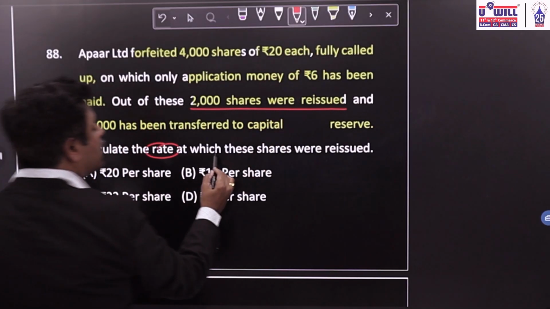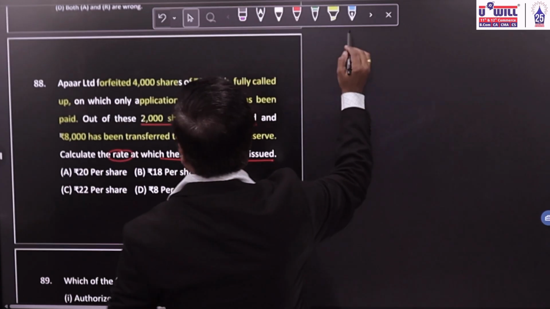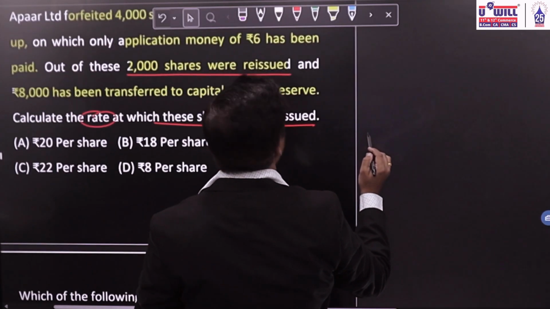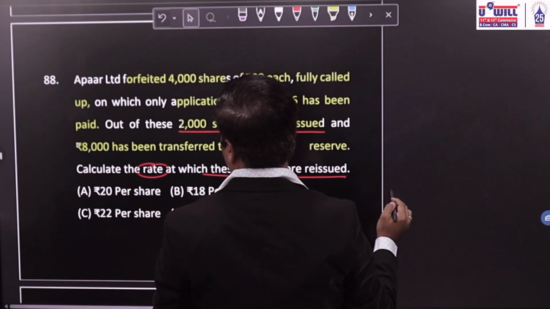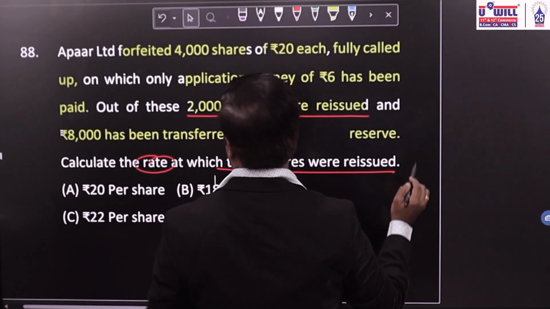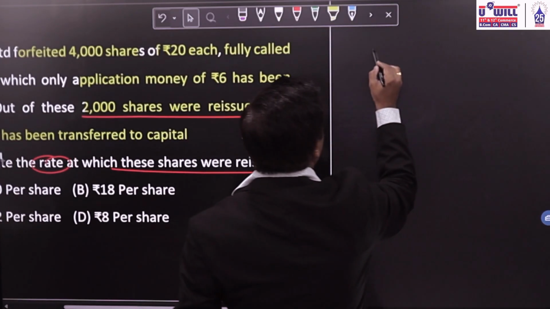Now what is asked in the question? Calculate the rate at which these shares were reissued. This kind of question we have done earlier also. What you do is, first you apply the formula and find the discount. Once you get the amount of discount, then you further calculate the reissue price. So how do we find the amount of capital reserve profit?